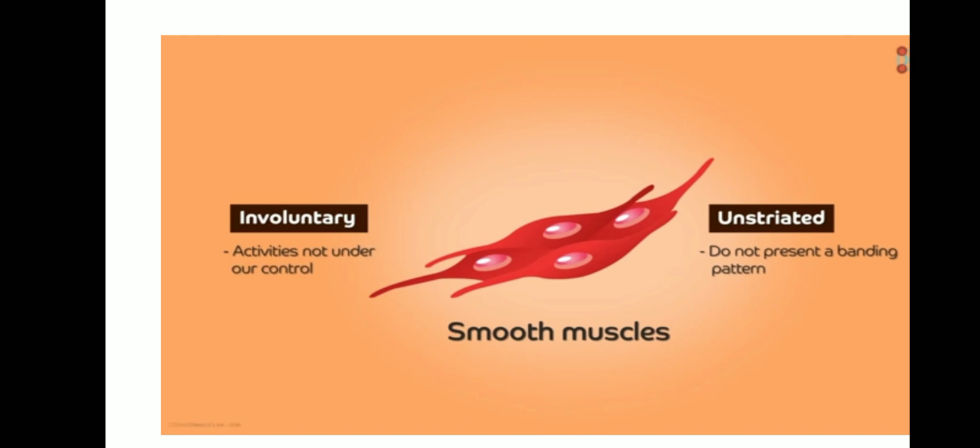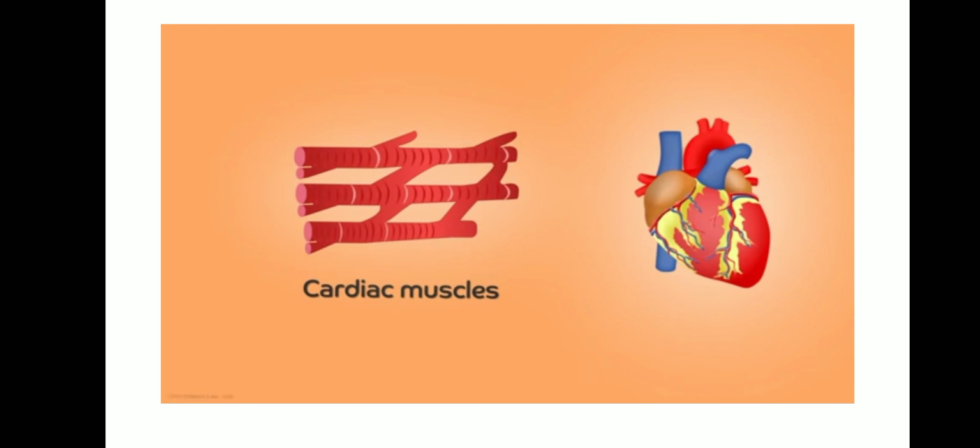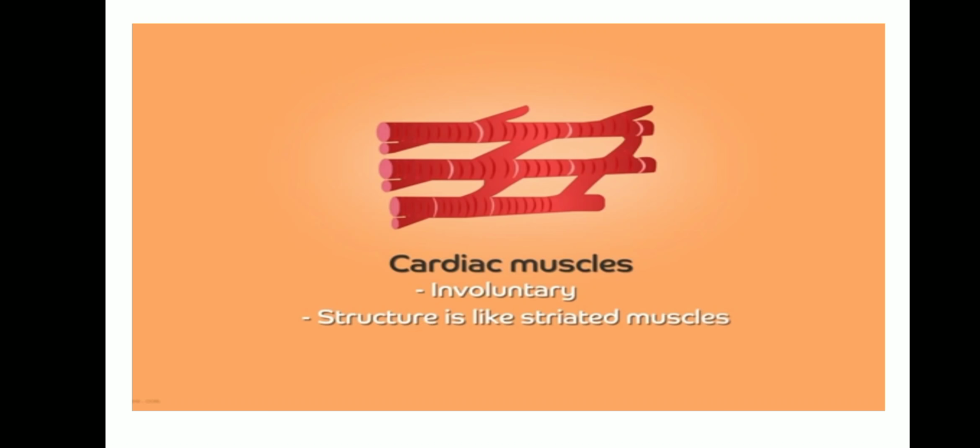It is uninucleate, involuntary and unstriated. And cardiac muscles are present in the heart. They are also involuntary muscles, uninucleate, and the structure is like striated muscles. It has striations, dark and light bands can be found in this cardiac muscle.